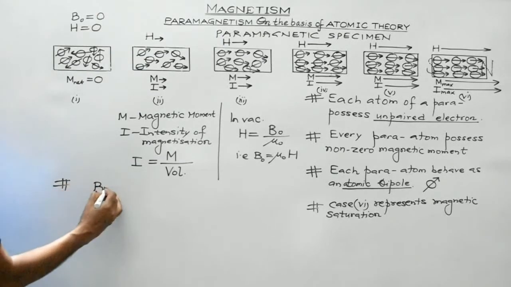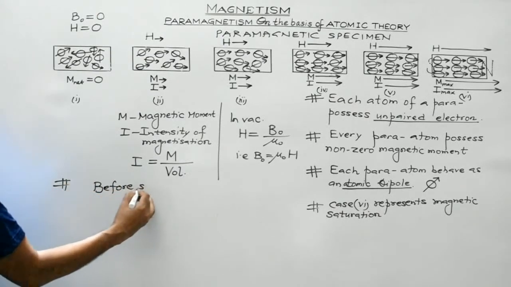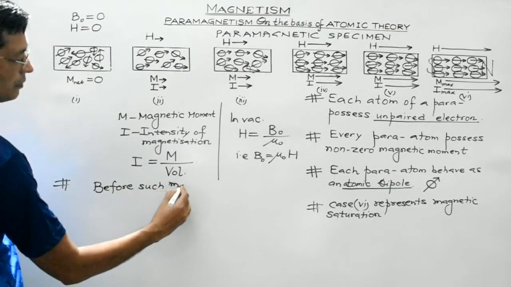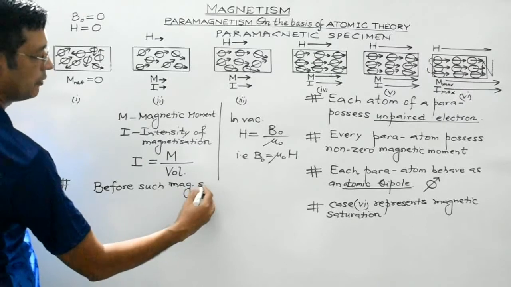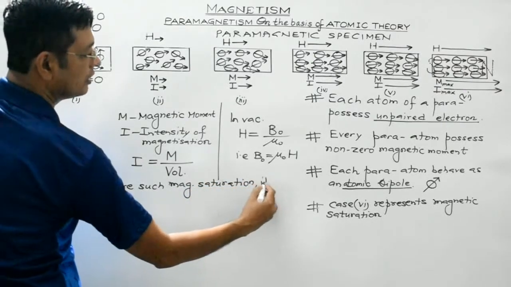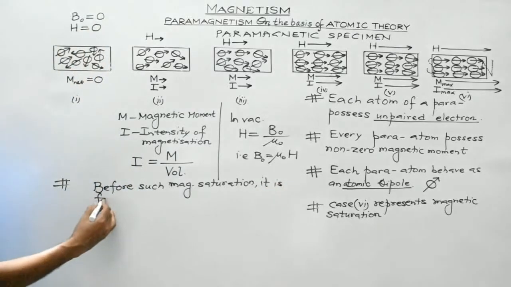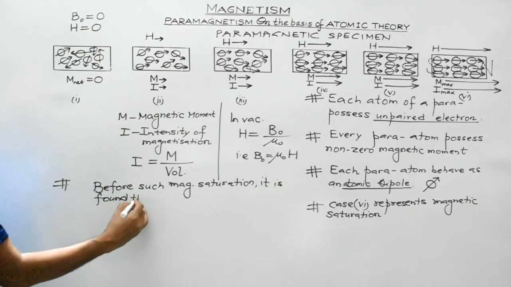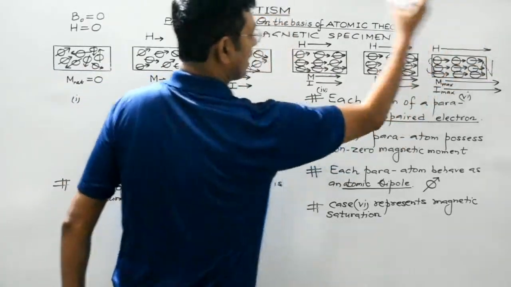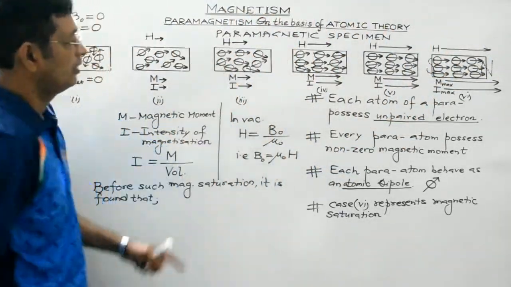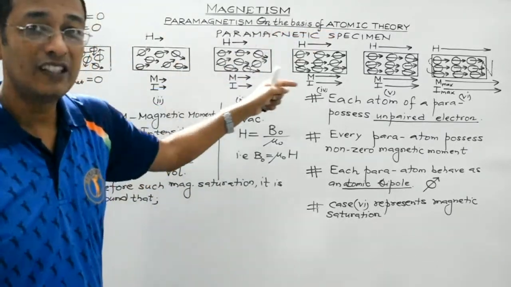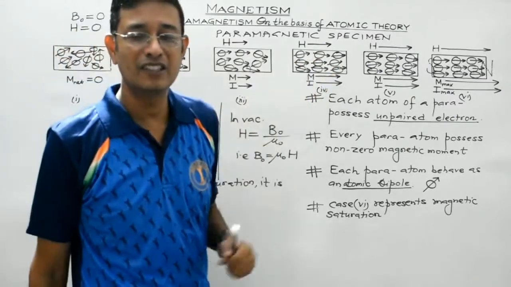Okay, now before such magnetic saturation, it is found that with the increase in the value of H, the value of I also increases. It's pretty evident from the diagram, isn't it?